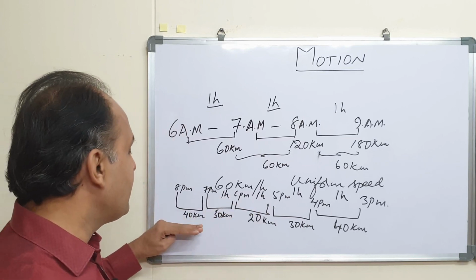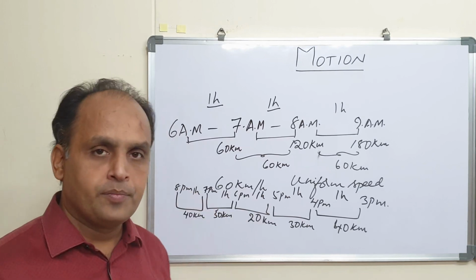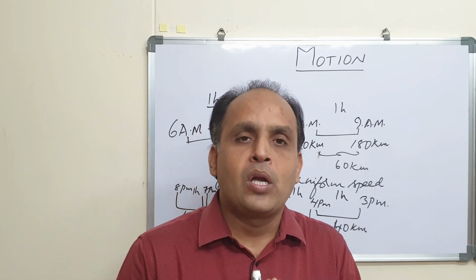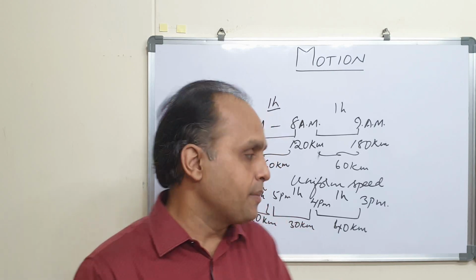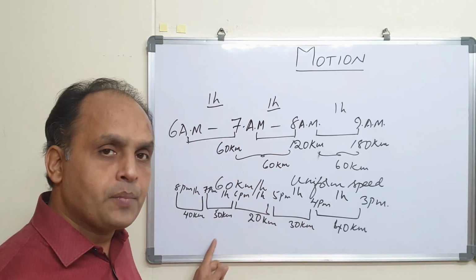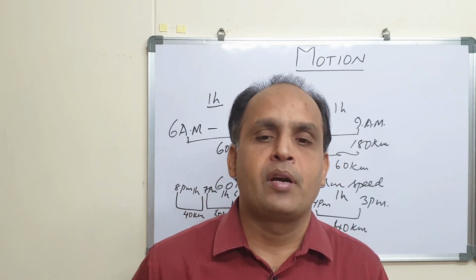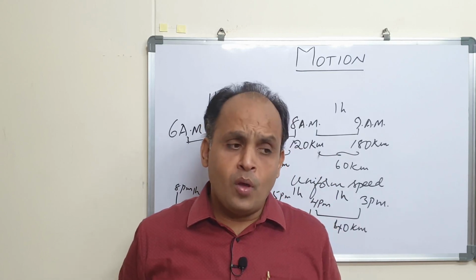And finally, in the fifth hour, you covered again 40 kilometers. So you are not covering equal distances in equal intervals of time. The intervals of time are the same, but the distances covered by you are not uniform or equal.